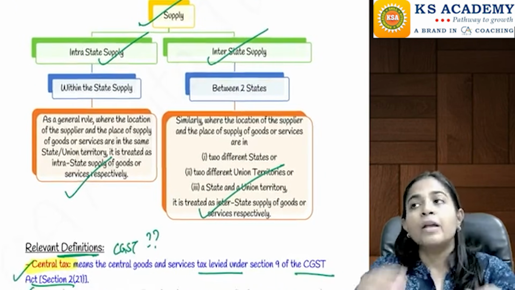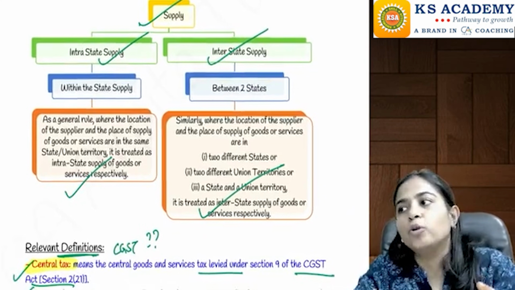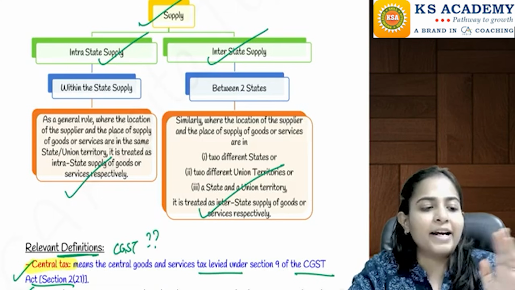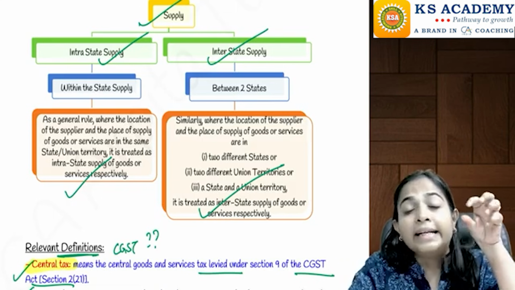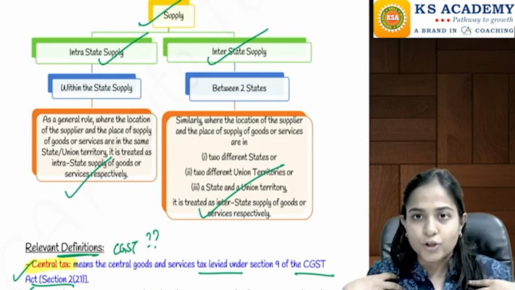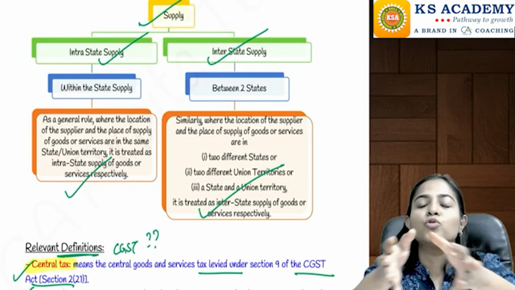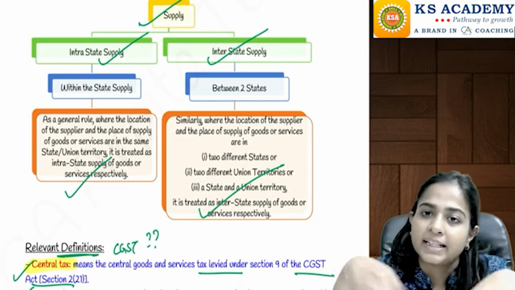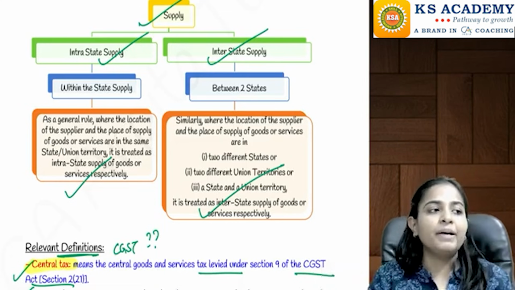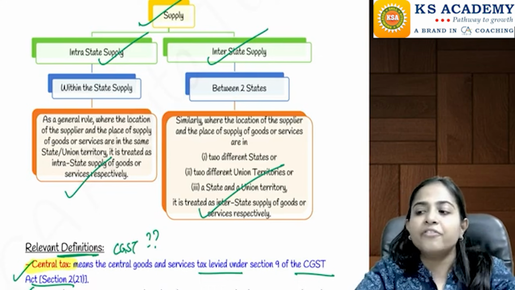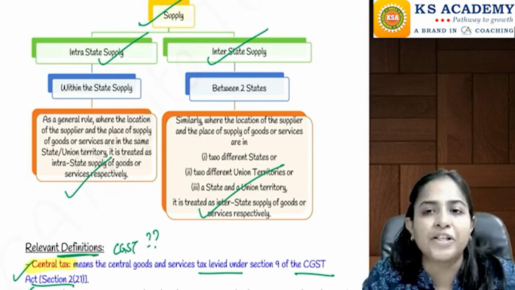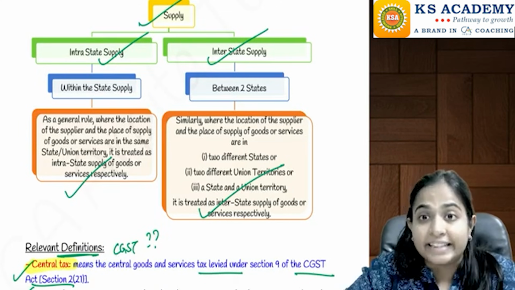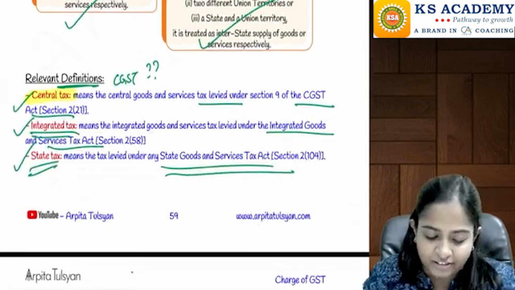Just like I told you, we have already studied in the previous chapter that two types of supplies are there. One is intrastate supply, the other one is interstate supply. Intrastate supply means the location of supplier and the place of supply are situated within the same state. If these two are situated in two different states or union territories, then it will be considered as interstate. If there is intrastate supply, then CGST and SGST, or CGST and UTGST, will be applicable. If there is an interstate supply, then only IGST will be applicable.